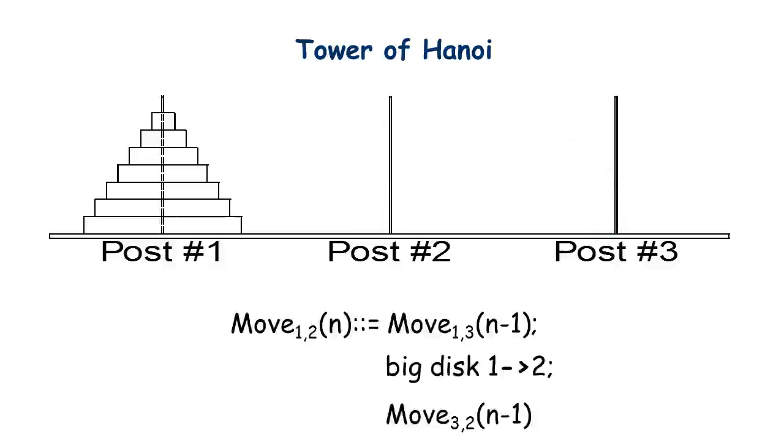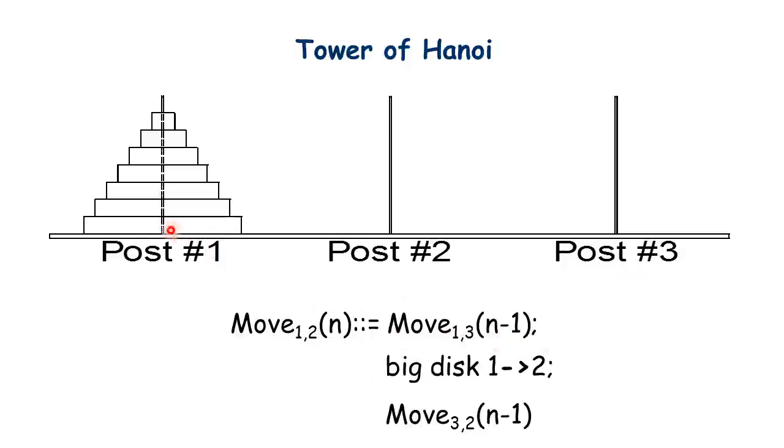In this way, here is the algorithm. Moving n disks from post 1 to 2 is equivalent to moving the n minus 1 disks from 1 to 3.